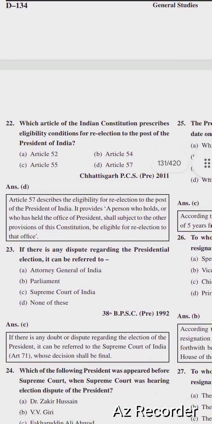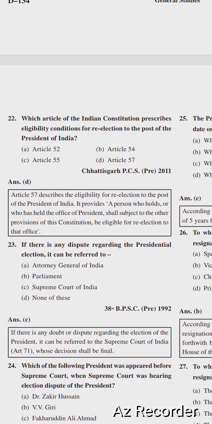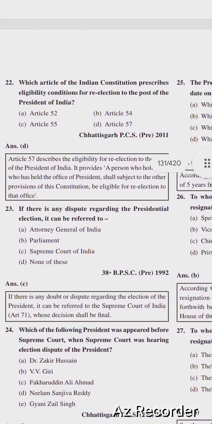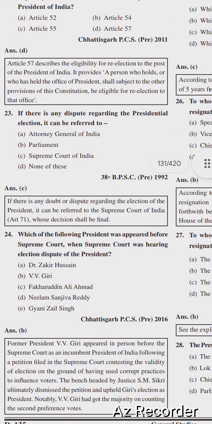Next question is, which article of the Indian Constitution prescribes eligibility for re-election to the post of the President? Options are Article 52, Article 54, Article 55 and Article 57. Right option is option number D, Article 57. So next question is, if there is any dispute regarding the presidential election, it can be referred to the Attorney General of India, Parliament, Supreme Court of India, none of the above. Right option is option number C, Supreme Court of India.